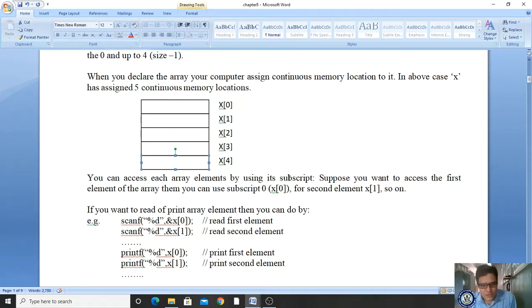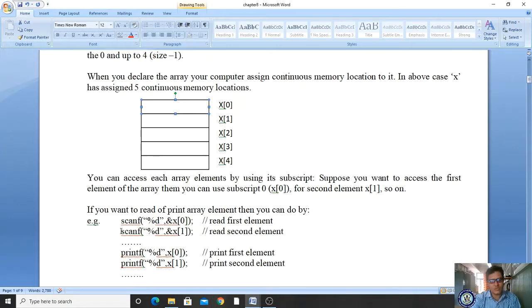If you want to read or print array elements, you can do it like this. Suppose I want to read a value from the keyboard and store it in this location. To read a value from the keyboard, which statement are we using? Scanf. Scanf %d, ampersand x of 0. What does it mean? Whatever value you read from the keyboard will be stored in this location.